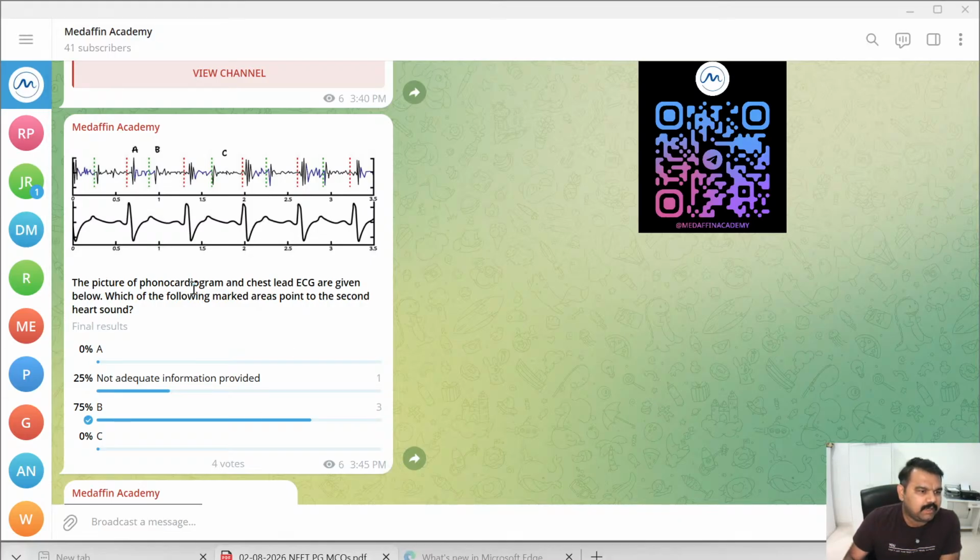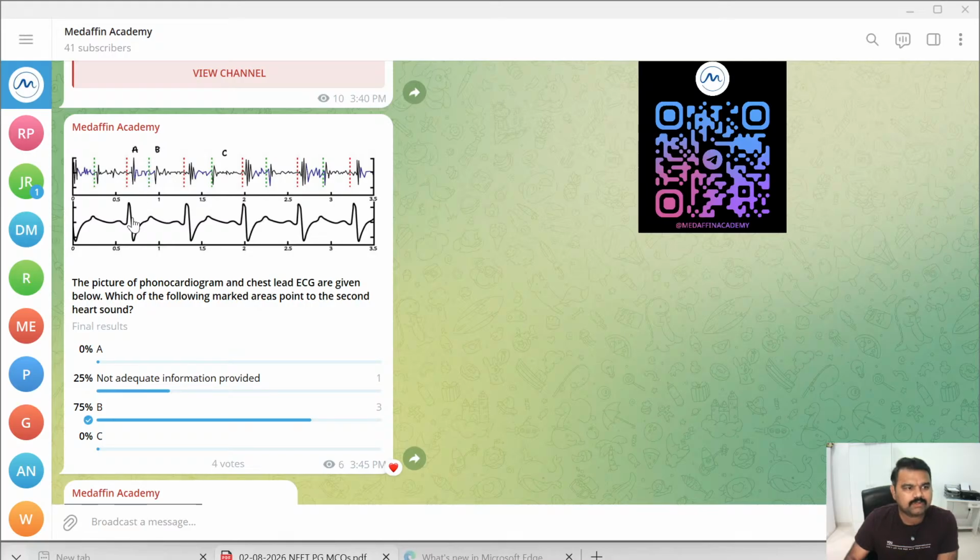The picture of phonocardiogram and the chest lead ECG are given below. Which of the following marked areas point to the second heart zone? So this is A, this is B, and this is C. Okay, this is the ECG. The question asked is which marked areas point to the second heart zone.